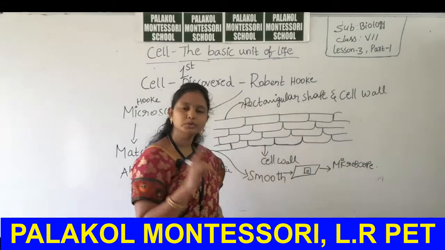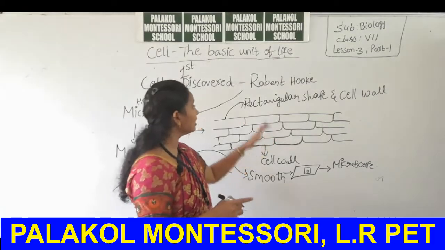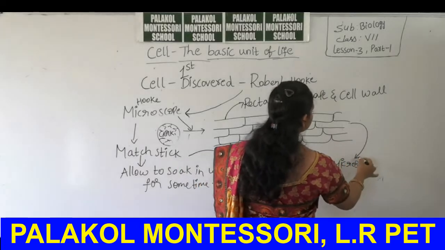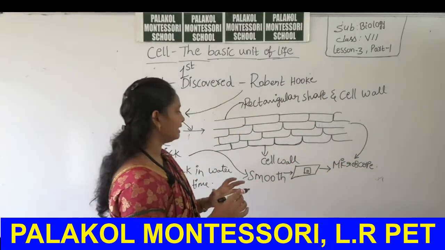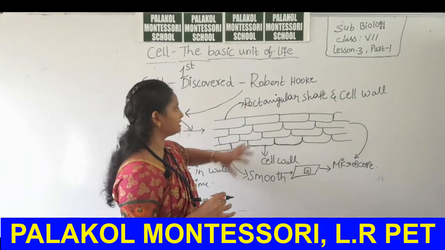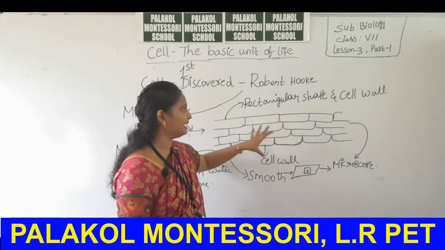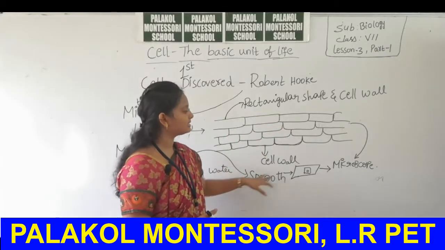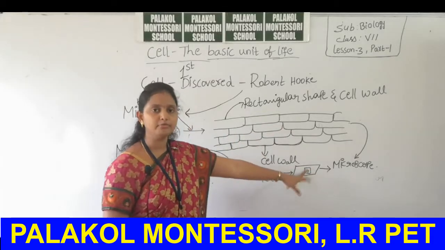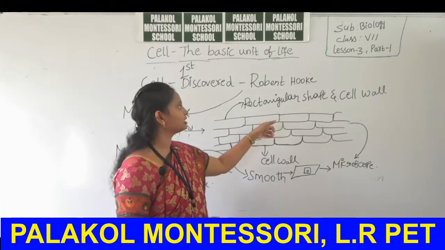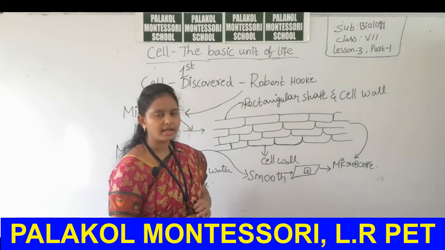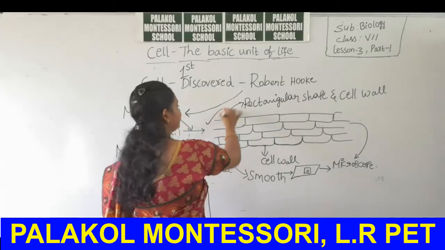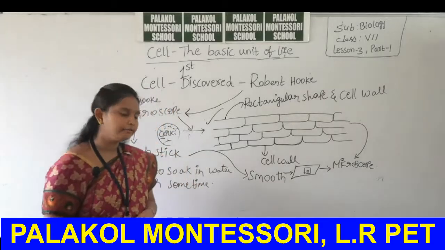In that condition, you should observe as Hooke observed. Hooke represented the shape of the plant cell as rectangular, having a cell wall. In this case also, under observation, we will find the same structure as Robert Hooke's observation. Okay, this is an activity.